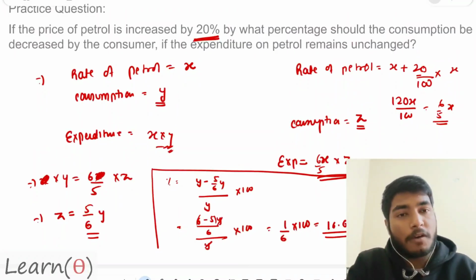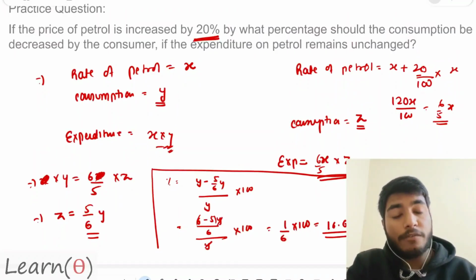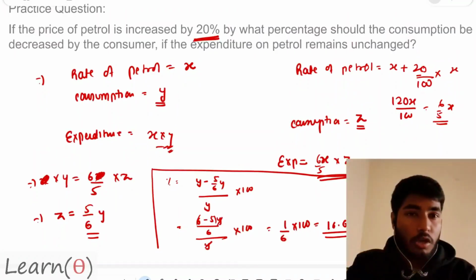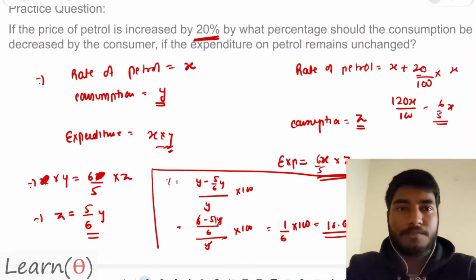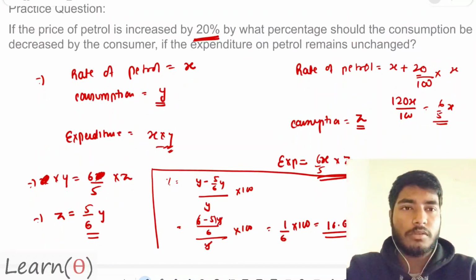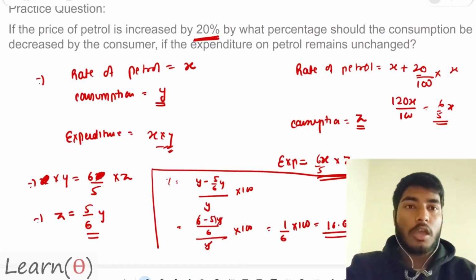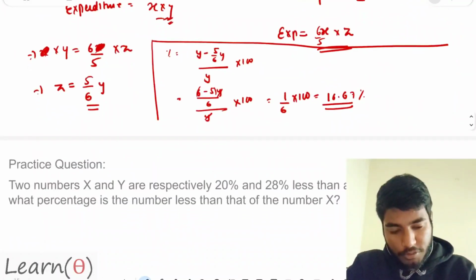Okay, if earlier you were using, let's say, 10 liters of petrol, then now you have to use almost 8.5 liters. Okay, like around more than half liters. I hope this is clear. Okay, let us go to the next part of the question.